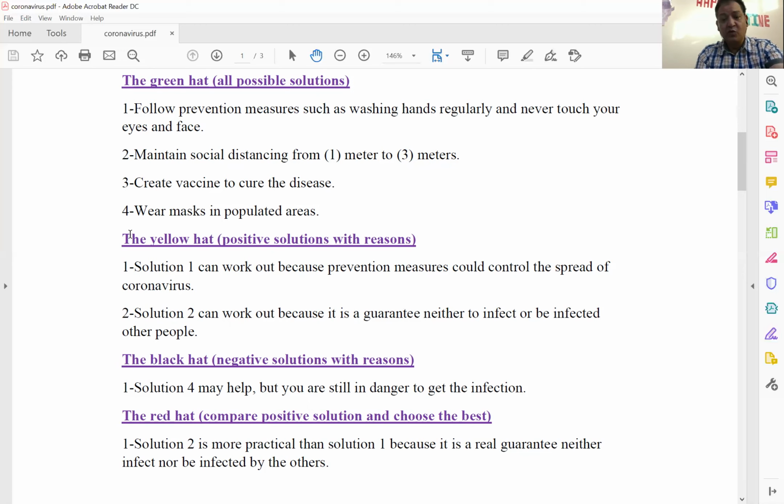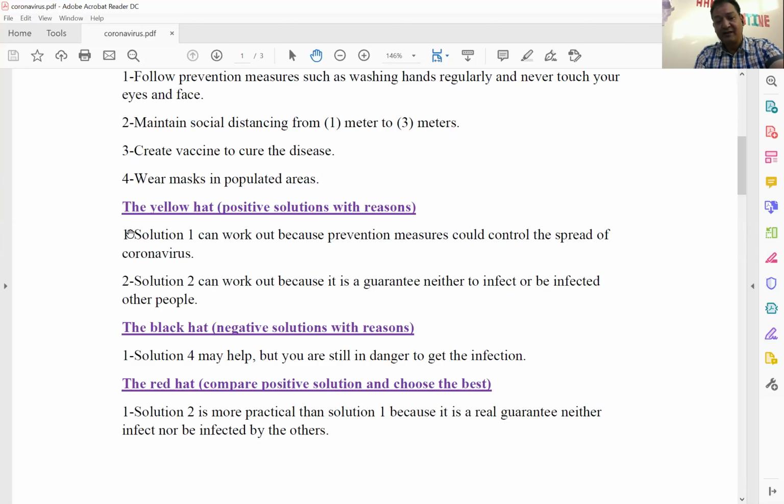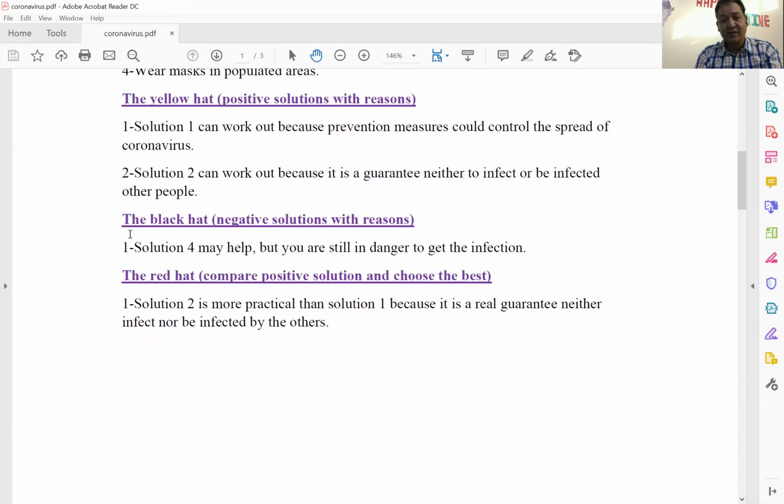Number four, wear masks in populated areas. You can wear a mask to protect yourself if you are in a populated area. These are four solutions that can work out to solve, control, or handle the coronavirus. Now, let's go to the next hat. The next hat is the yellow hat.